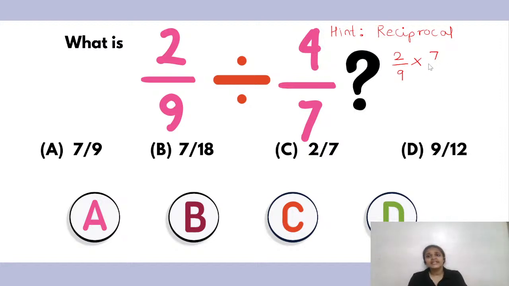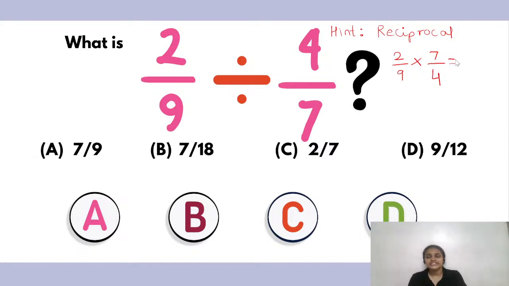So 2 upon 9 divided by 4 upon 7 becomes 2 upon 9 multiplied by 7 upon 4. I turn the second fraction upside down, 7 in the numerator and 4 in the denominator. Then I'll further solve it.